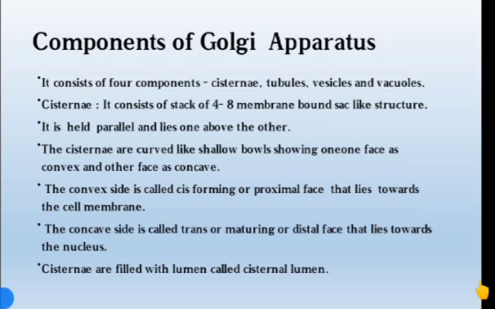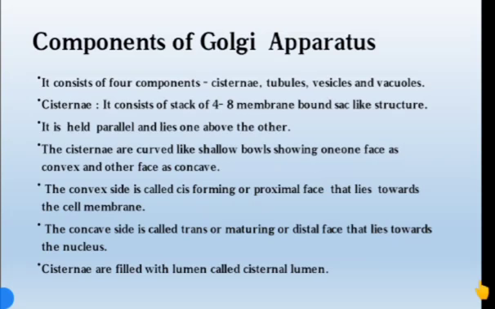The cisternae are filled with a substance called the cisternal lumen. The forming face, the convex side called the proximal face, receives the secretory products from the smooth endoplasmic reticulum.